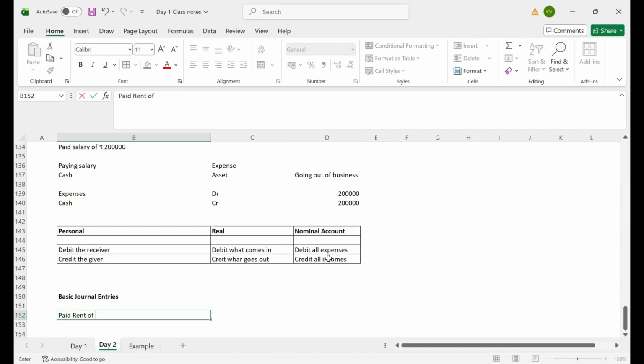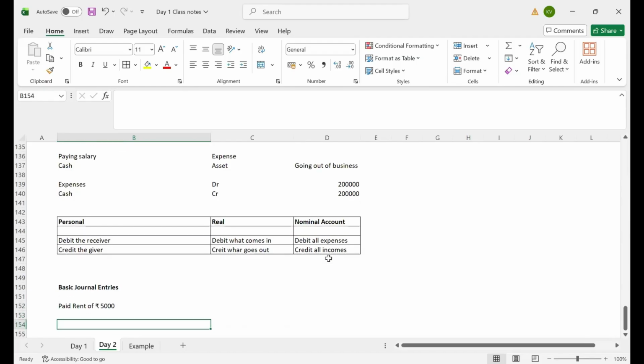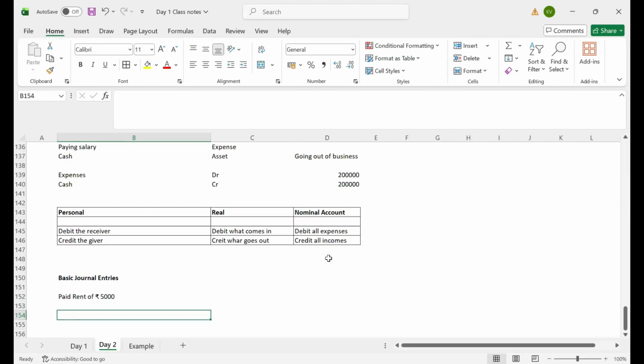Paid rent of rupees 5,000. In this case, first when we see the transaction, we need to understand what sort of transaction it is. Paid rent of 5,000. Generally, it is an expense, and we are paying cash of 5,000 and incurring a rent expense. Then two golden rules of accounting will apply here. One is related to real account and one is related to nominal account.